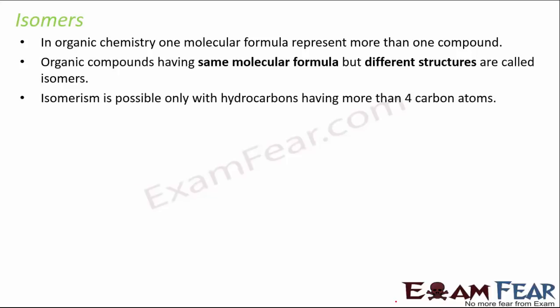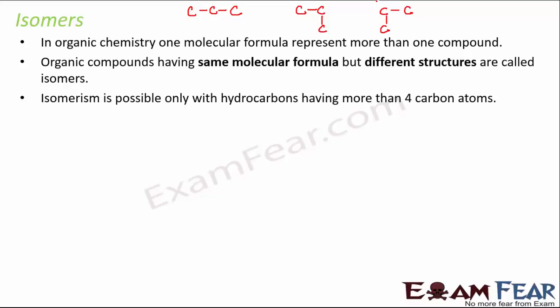So isomerism is possible only with hydrocarbons having more than 4 carbon atoms. Now why is that so? That's because for hydrocarbons with fewer than 4 carbon atoms, let's say you have 3 carbon atoms like this, there is no way you can rearrange these carbon atoms to get a different structure. If you write it like this, it is the same thing, right? This was linear, this is also linear, right? Or if you write it like this, that is also the same thing, because there is no way you can rearrange it to form a different structure.